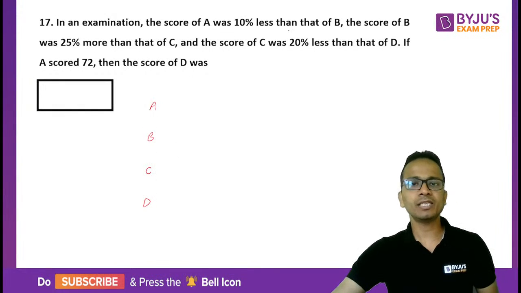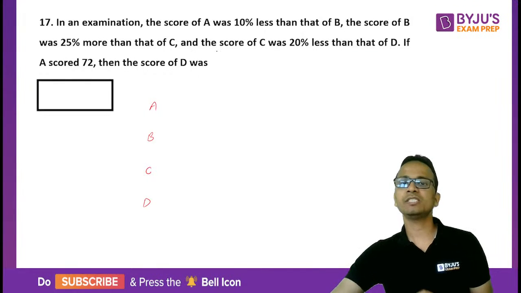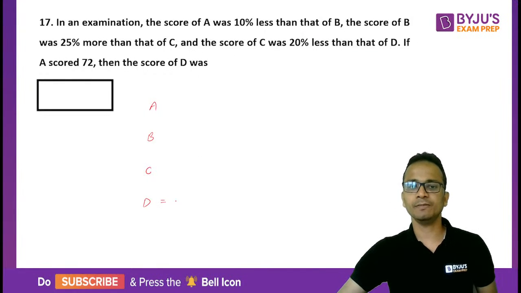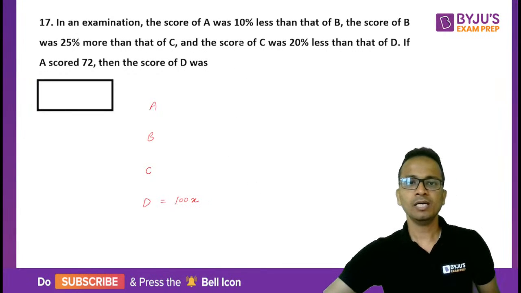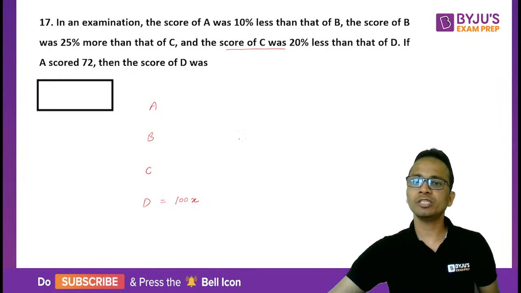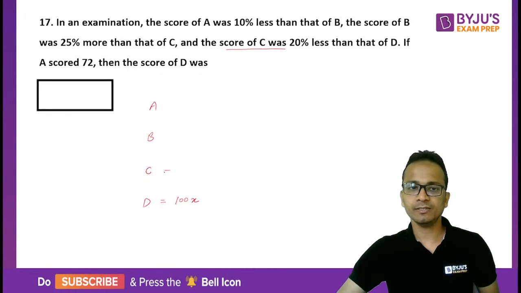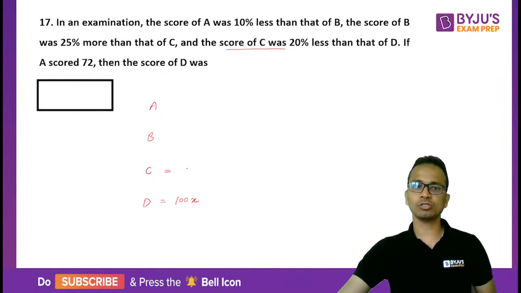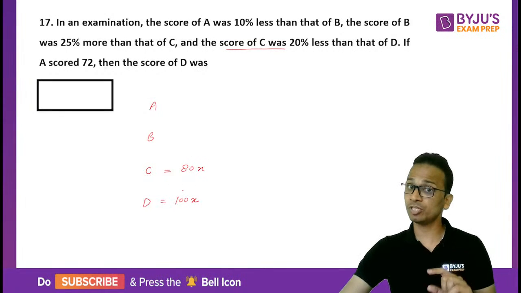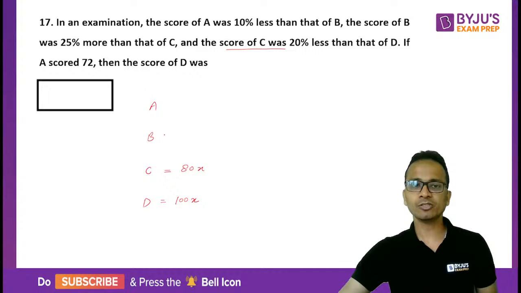Now, A in terms of B is given, B in terms of C, C in terms of D. So I'll start from D by assuming this value as 100x. Now, C was 20% less than that of D, so the score of C will become 80x.